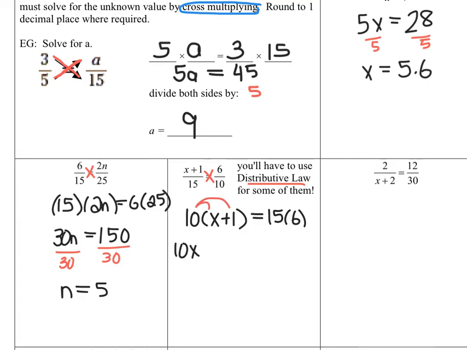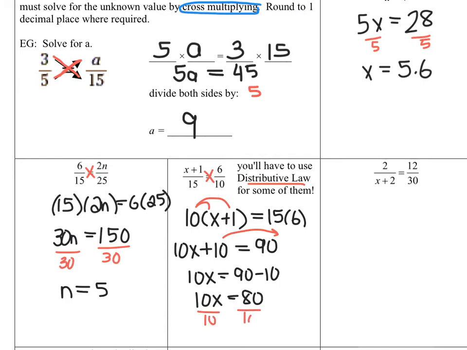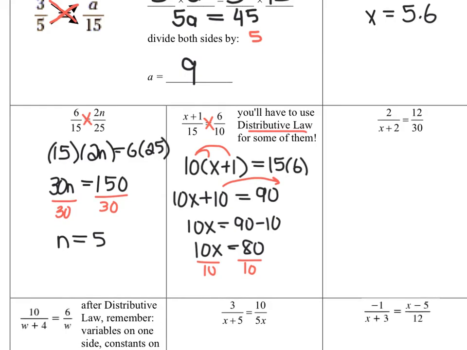And I get 10x plus 10 is equal to 15 times 6, which is 90. Once I get rid of my fraction by cross multiplying, I can solve my linear equation. So I bring the 10 over so that it becomes 90 minus 10, which is 80, and then I divide out my 10 to isolate for x, so that I get an x value of 8.